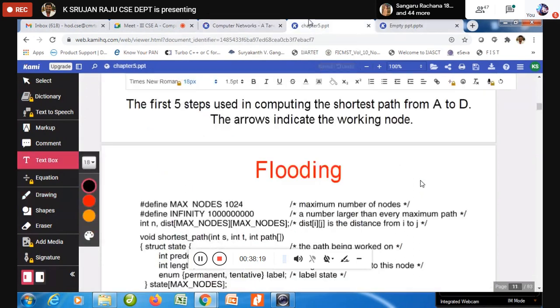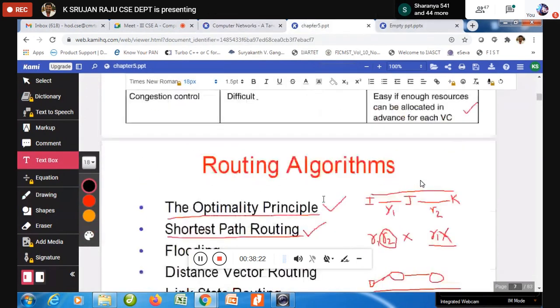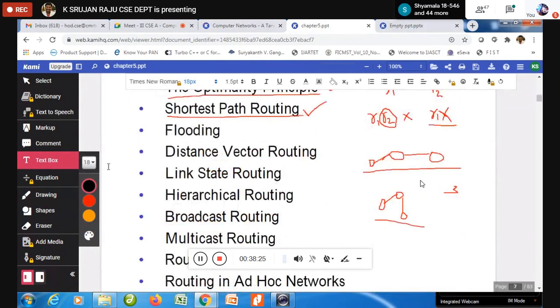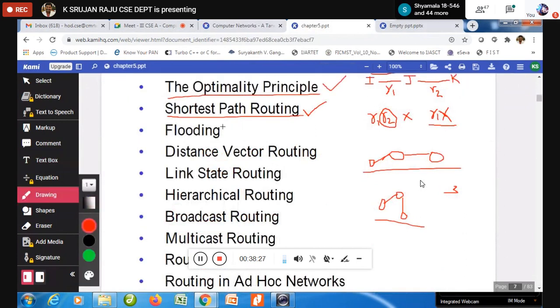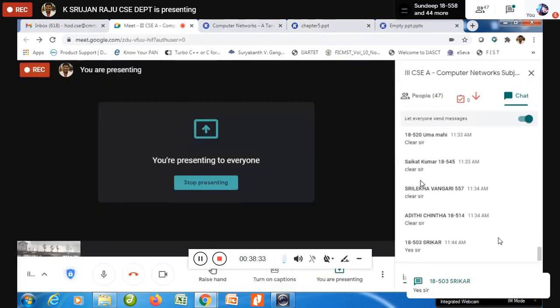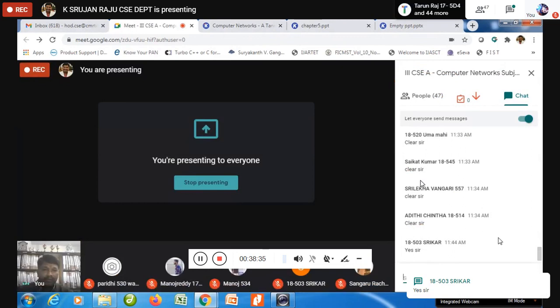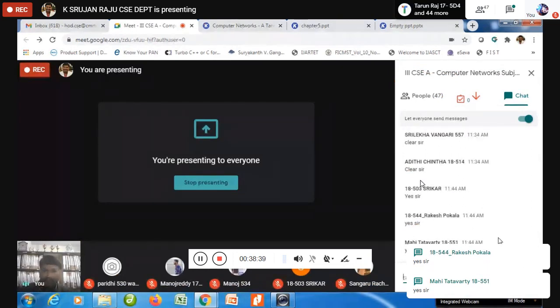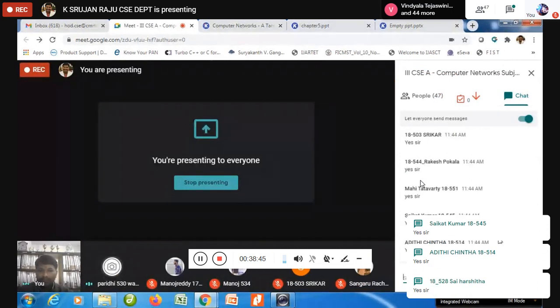So dear friends, everyone please tell me, have you understood flooding? Put it in the chat box. Everyone, have you understood flooding? Yes, Srikar, Paridhi, Vivek. Yes, sir.